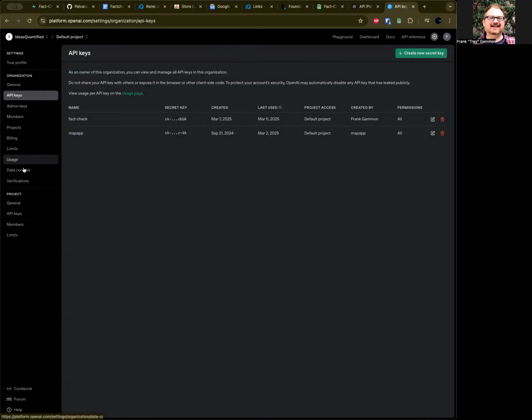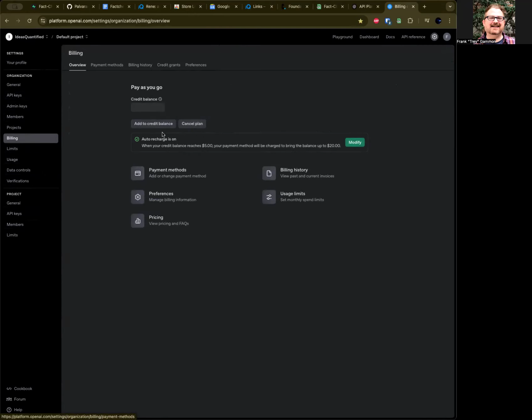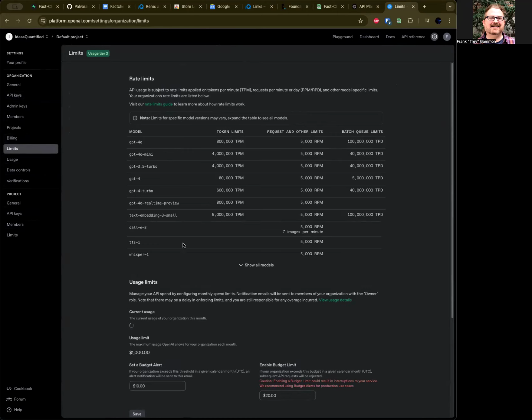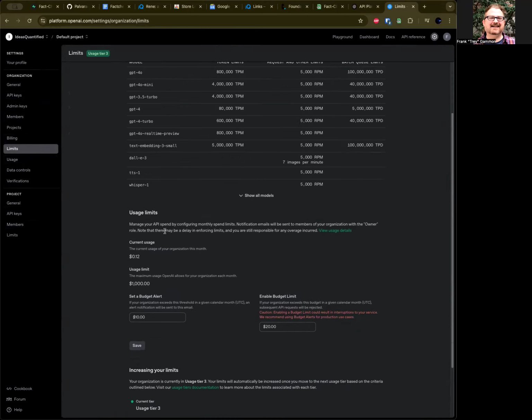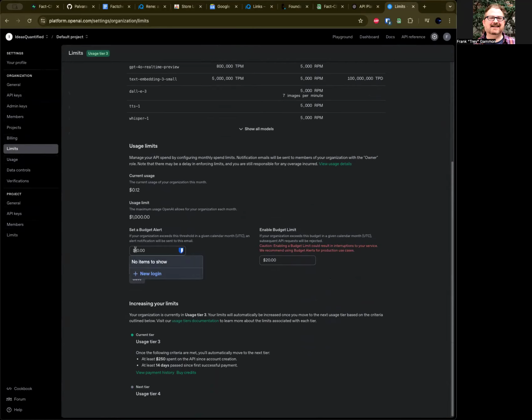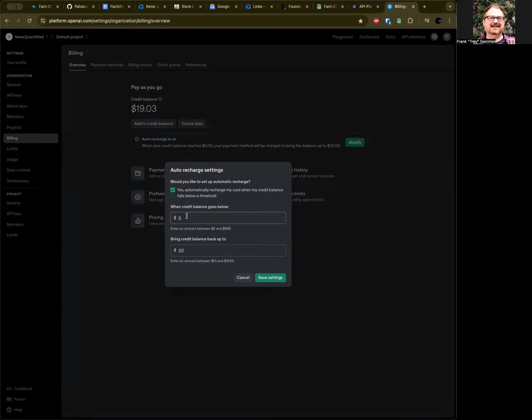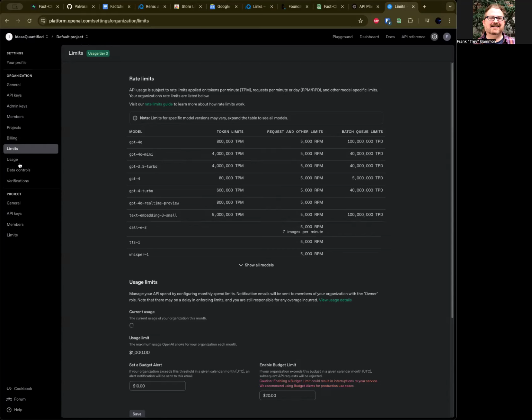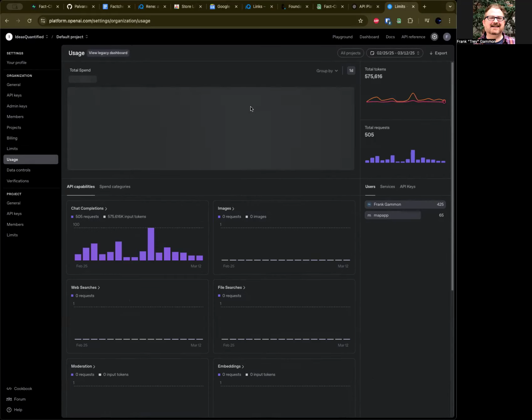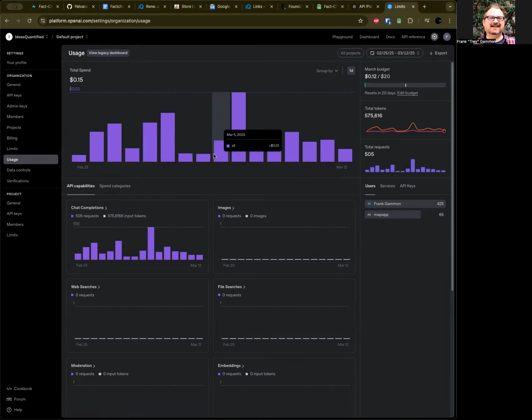Let me see what else. So you've also got billing. Here I have a balance. I keep about $20 in the account. It's a decent value. It's like getting a pizza, basically. And then you can set your usage limits if you want. You can set how you want to do your billing and customize a lot of it. I have a budget alert set there. In addition to the budget alert, I have a modification where it'll go down to 5 and then go back up to 20. So you can customize some of the different settings. And then usage allows you to see how you're using those APIs over time.